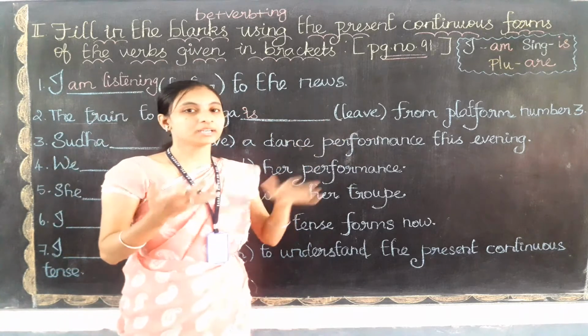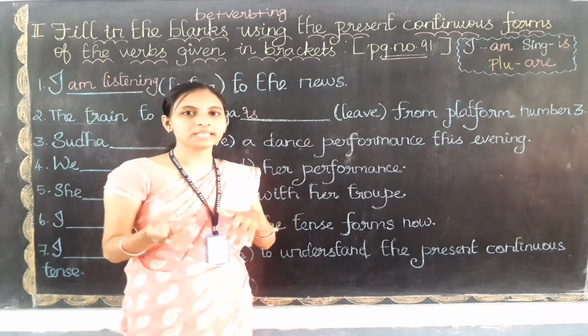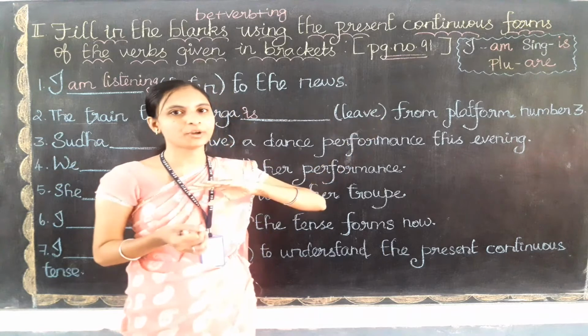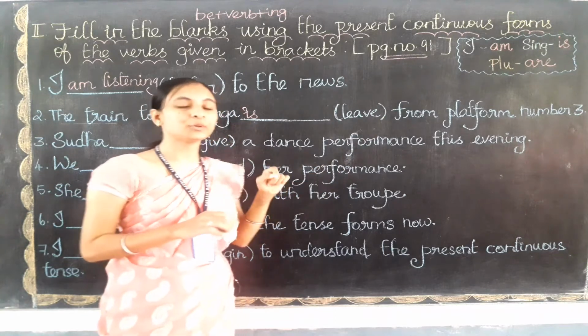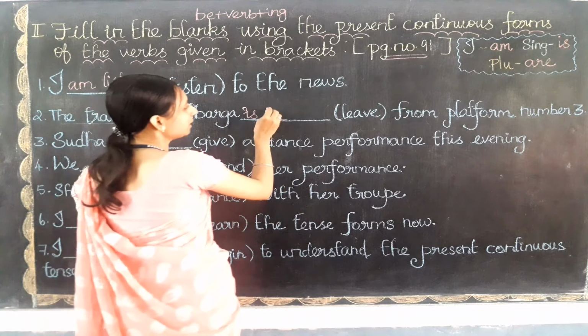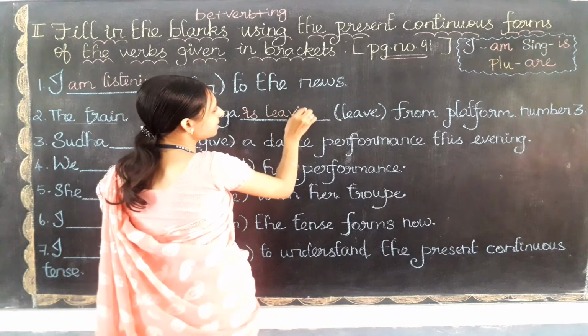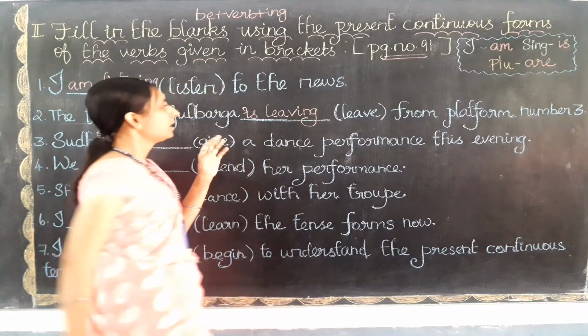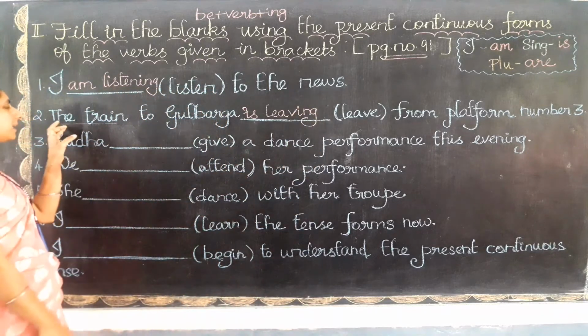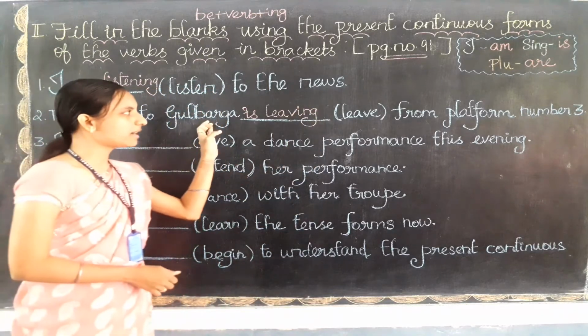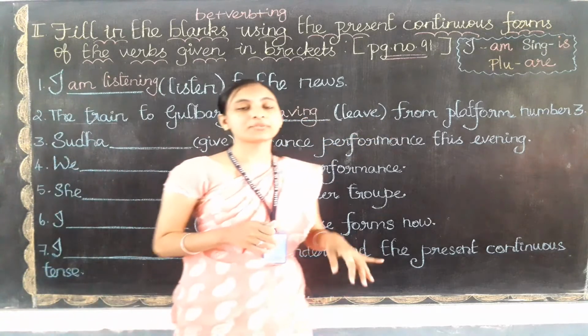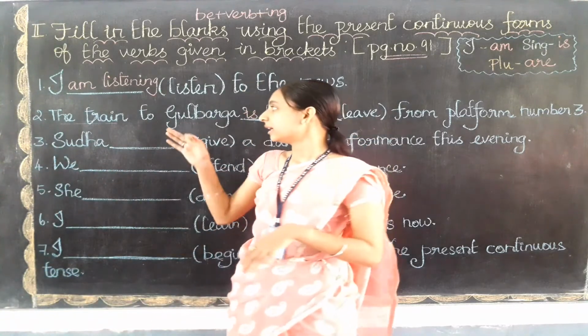When a verb ends with e, we need to remove e from the word and then only add ing. So the verb will be leave, then ing, leaving. Now the sentence will be: the train to Gulbarga is leaving from platform number 3.